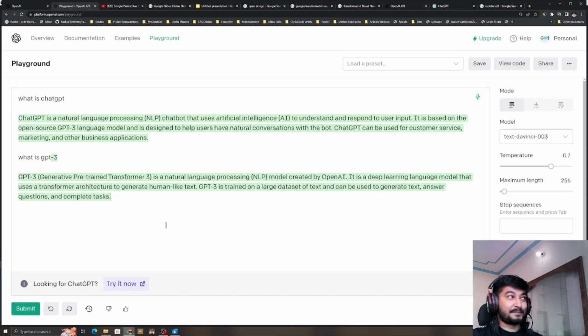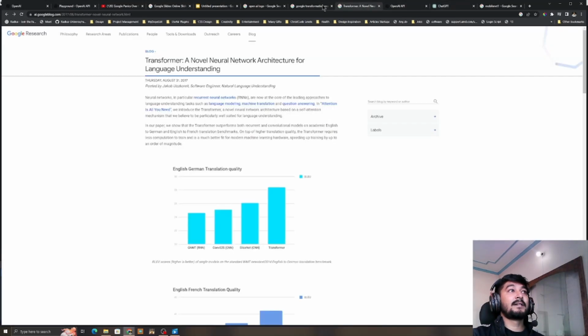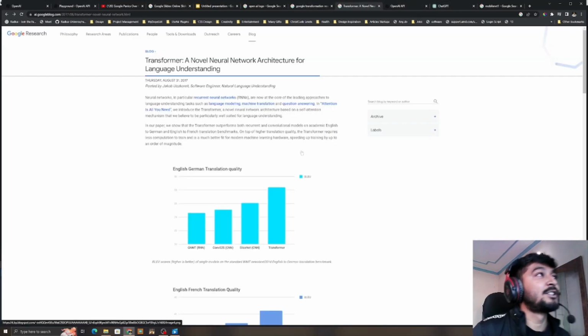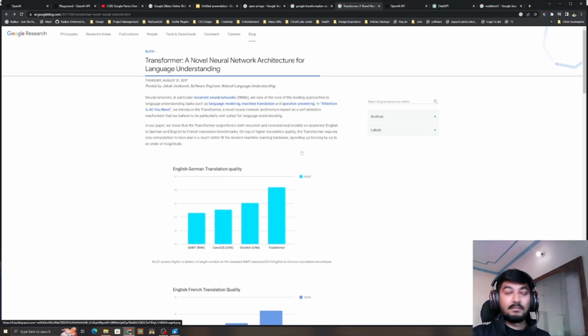What makes ChatGPT very powerful is basically one of the research papers which was done in 2017. I have that link open somewhere. Not ChatGPT. Yeah, here we go. This Google research paper. What this research tells about is that when we are dealing with a large data set, it gets confusing.